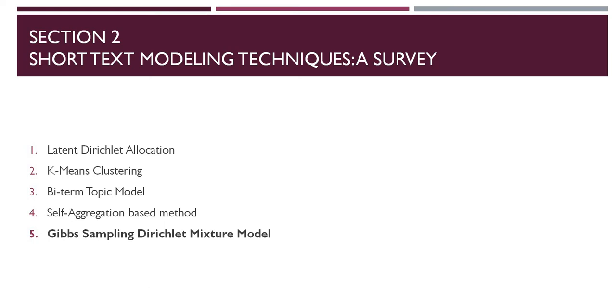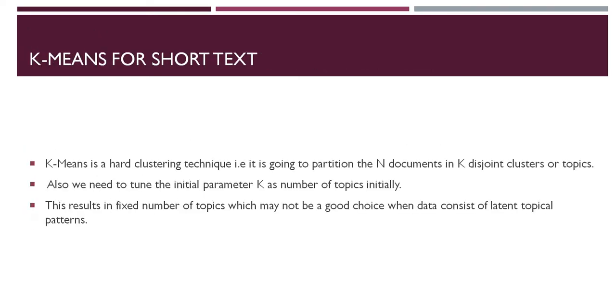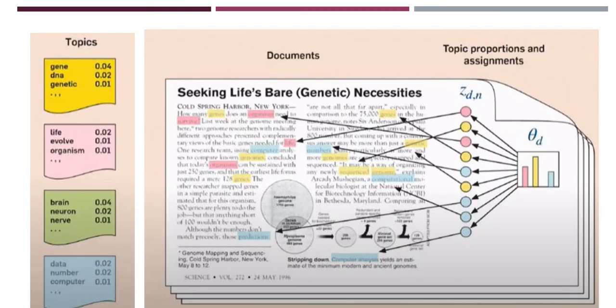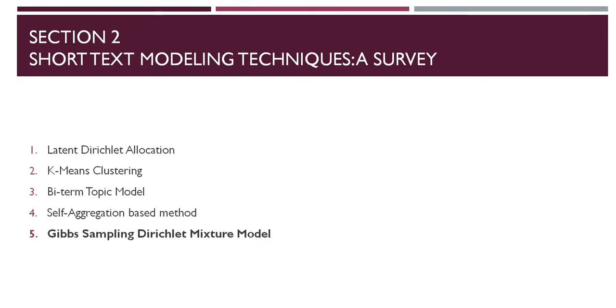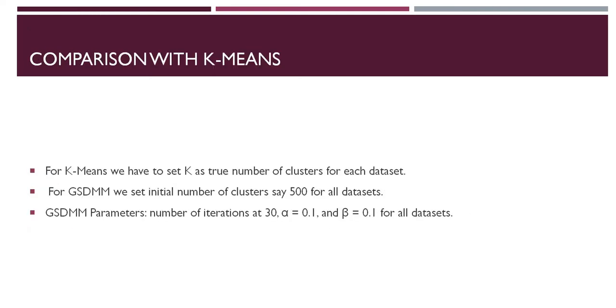Why am I saying this? Because a tweet is short enough that it is highly unlikely to discuss multiple topics at the same time. But in large documents, there is a possibility that they discuss multiple topics at the same time. In tweets, we specifically say that they discuss one topic at a time. So we say every document will have one topic instead of a mixture of topics. That's the only difference, and the topic has a word distribution, which is still the same as in LDA. So this is how GSDMM differs.